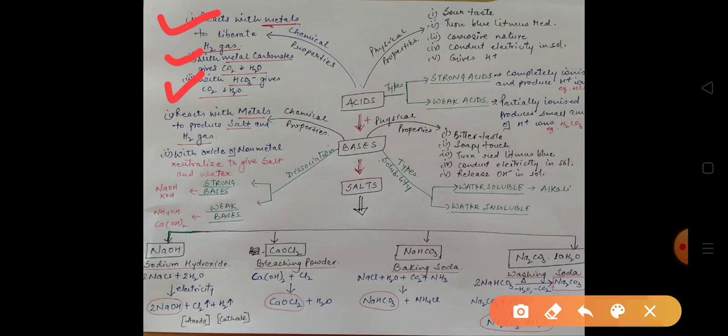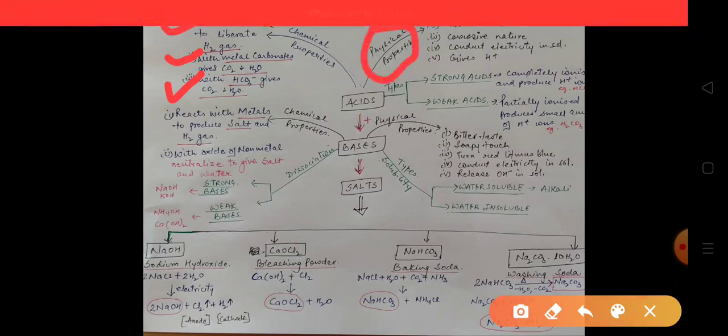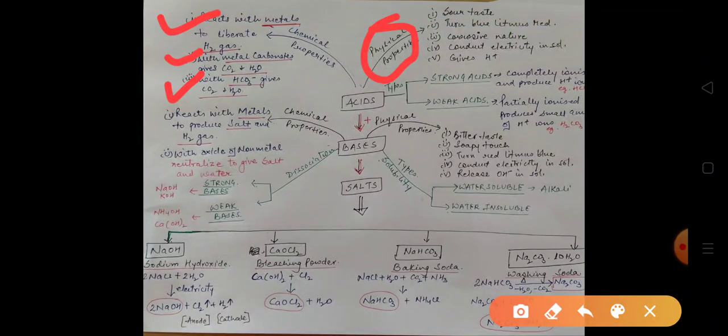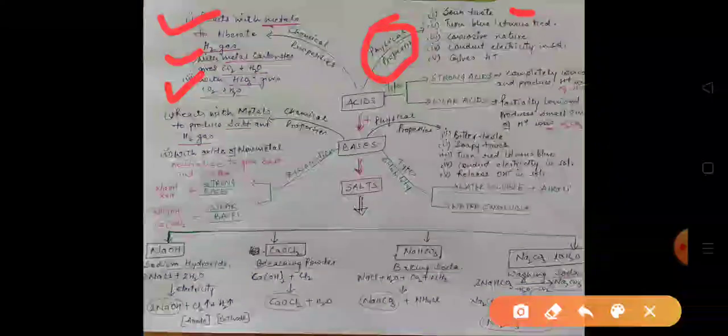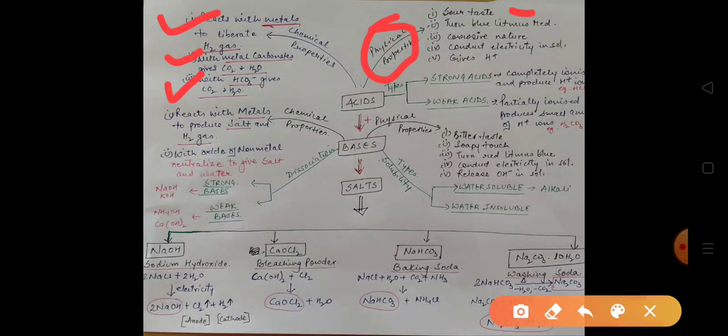Now next we talk about the physical properties of acids. The first property is that acids are sour in taste. Curd is sour in taste, lemon is sour in taste. So these food substances are sour in taste, which means they contain acids.